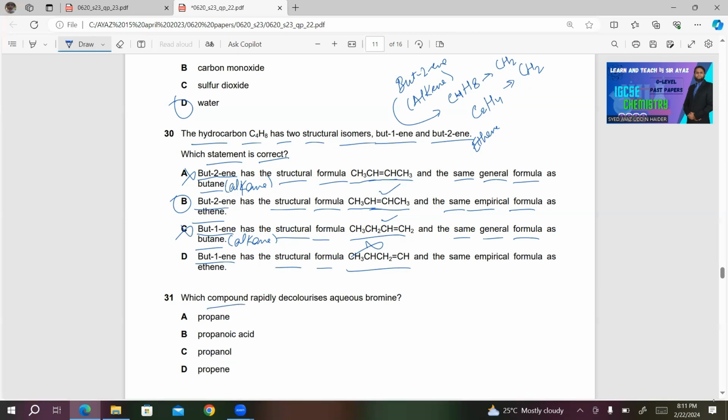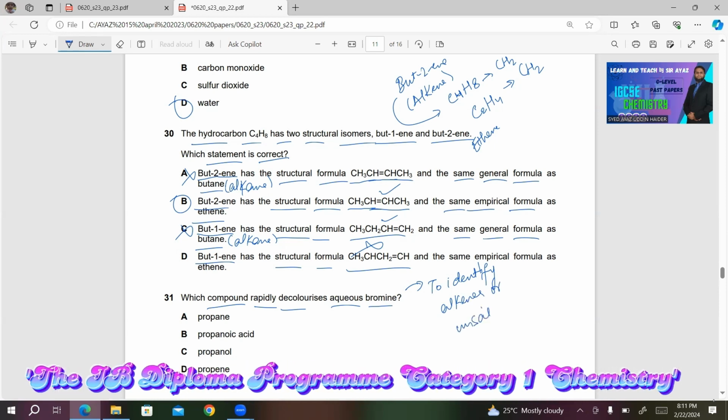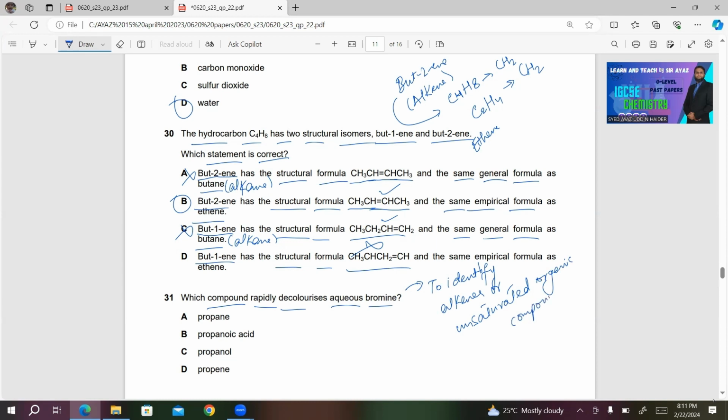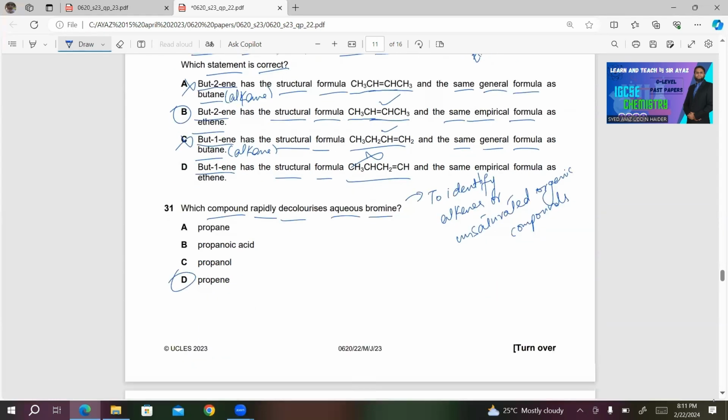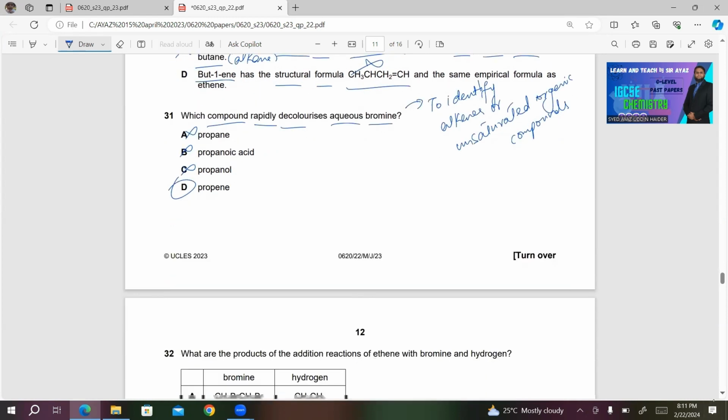Number 31, which compound rapidly decolorizes aqueous bromine? This is the test used to identify alkenes or unsaturated organic compounds. This is an easy one. So propene will be the right answer for this question. Other choices are incorrect because propane is an alkane, does not decolorize. Propanoic acid does not react with aqueous bromine. Propanol also does not react with aqueous bromine.